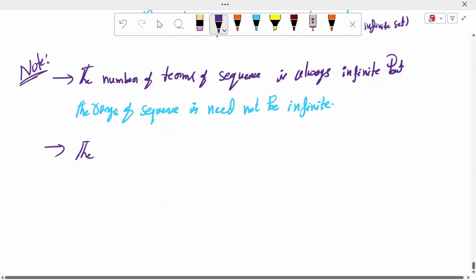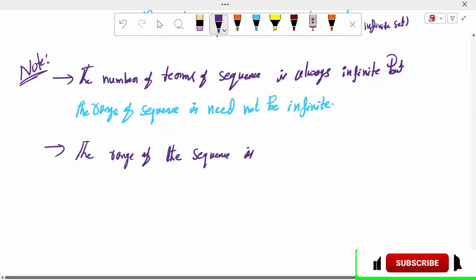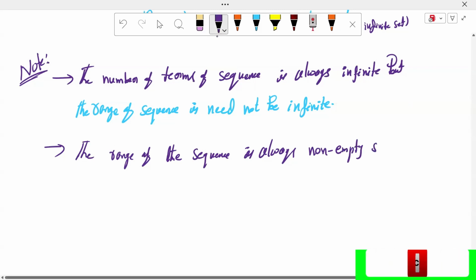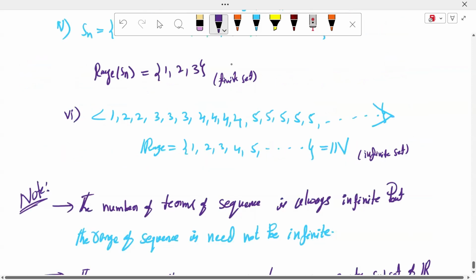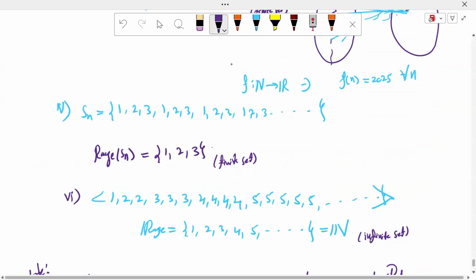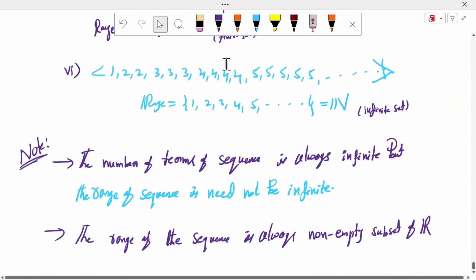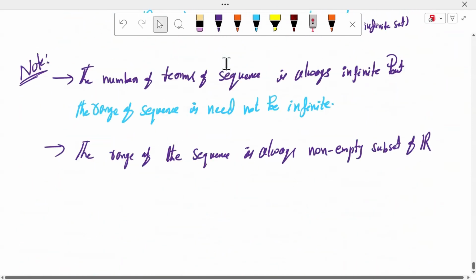Second observation point: the range of the sequence is always a non-empty subset of R. Yes, we observe that the range is a non-empty set, and this range is a subset of R. All the ranges are non-empty subsets of R. These are the observation points.